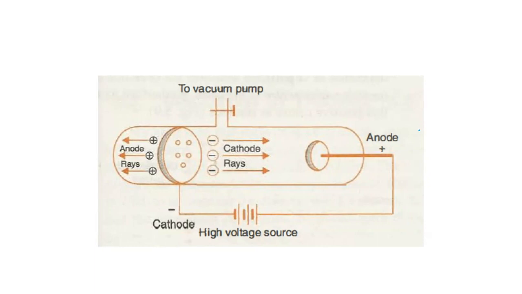In the last session, we discussed up to the discovery of electron, the properties of cathode rays and the properties of anode rays. And in today's session, we are going to discuss the discovery of proton, the discovery of anode rays or canal rays, the properties of anode rays, and the properties of proton. Then the discovery of neutron, the properties of the neutron, and the properties of all three fundamental particles together, then the properties of the charge. So in this session, we are going to discuss all these topics.